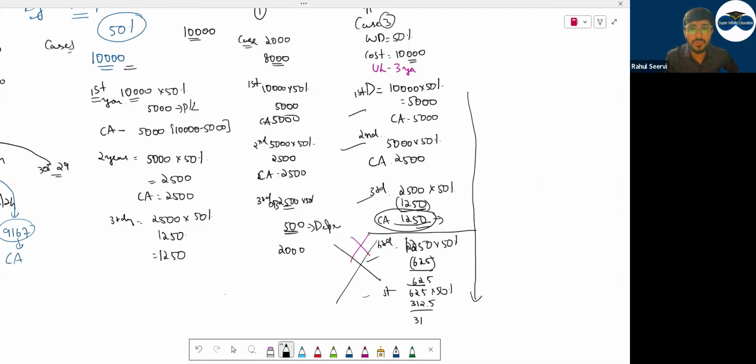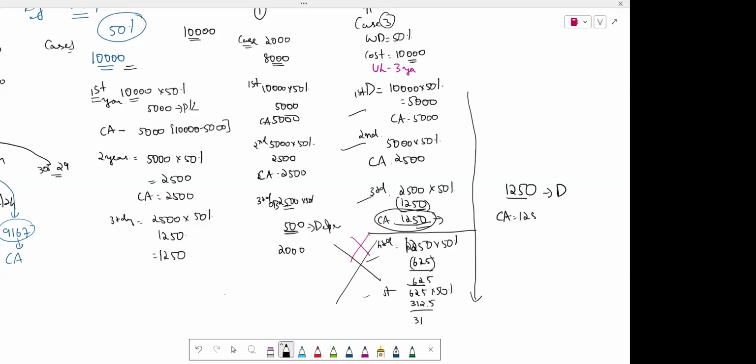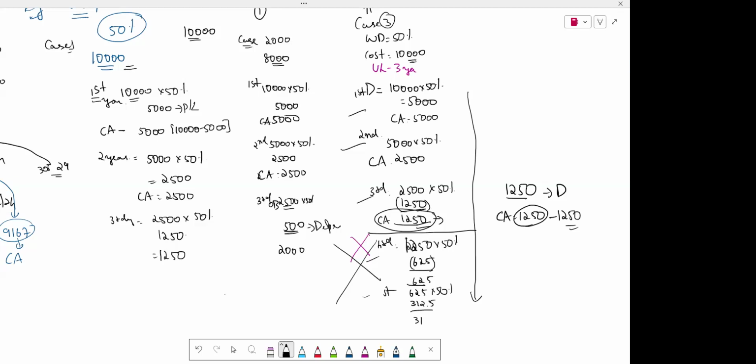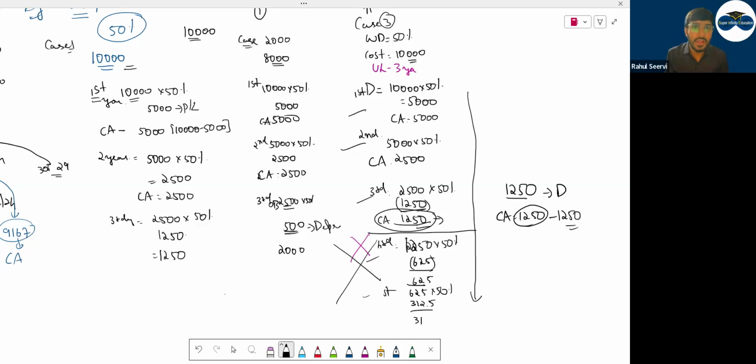Do not go for the fourth and fifth year. So what is the carrying amount? After recording 1,250 depreciation, what was the carrying amount of the asset? 1,250. There is no scrap value. You will get 0, nothing. So this excess amount you will also record as further depreciation, saying that I have completely used the asset. Even though I have charged less depreciation earlier, I can't use this machinery anymore. Full depreciation I have recorded. Clear with this? Yes, sir. So this is WDV.